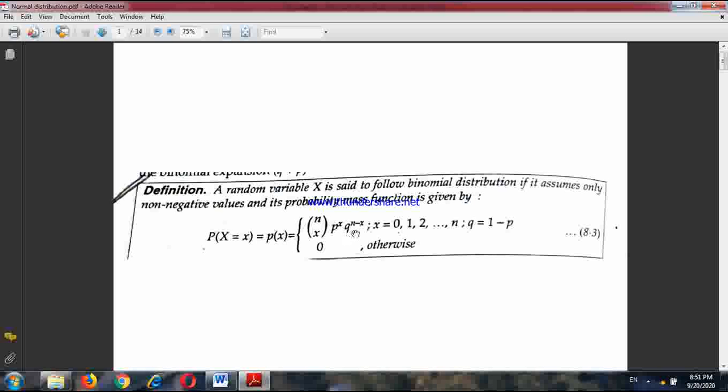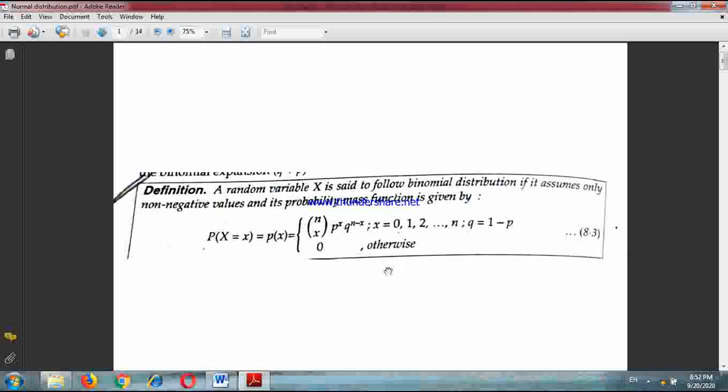or symbolically we write P(x) equals nCx p to the power x q to the power n minus x, where x goes from 0, 1, 2 up to n, and q stands for 1 minus p, and it equals 0 otherwise. Now, what is this p and what is this q? I can write this here also: probability x equals r equals nCr p to the power r q to the power n minus r.